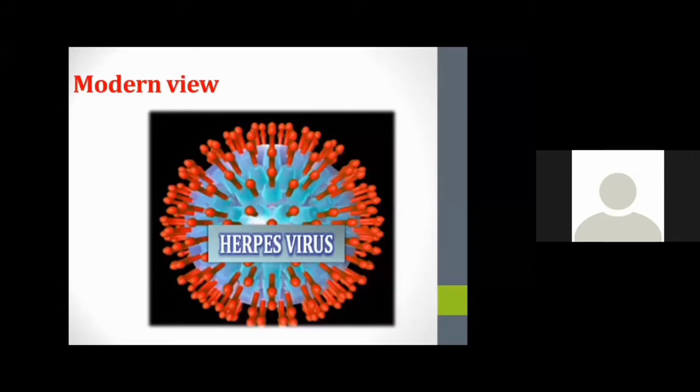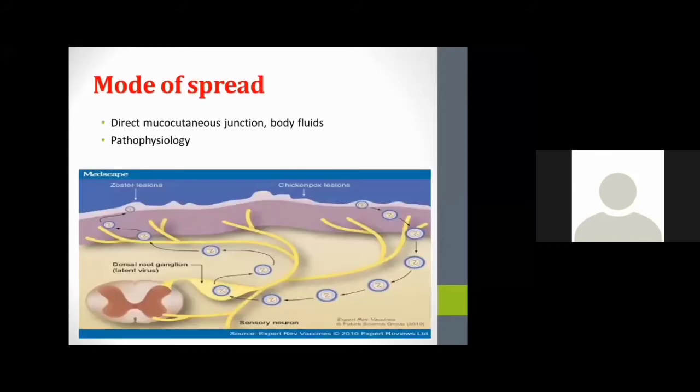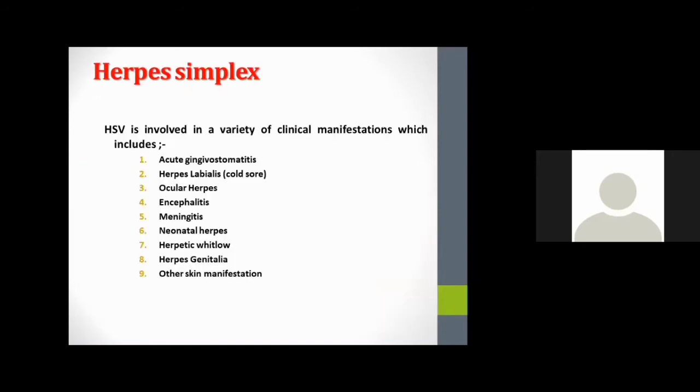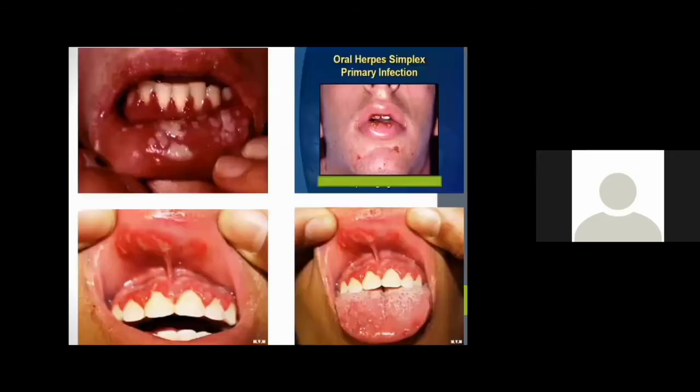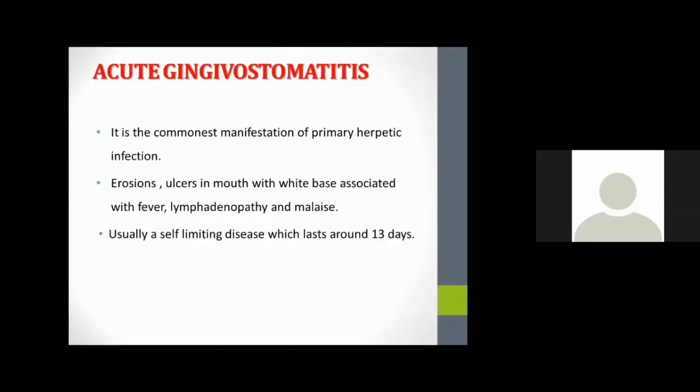So mainly Visarpa we can correlate in the modern view with herpes infections. The mode of spread will be direct mucocutaneous junction or through body fluids. So we should understand the pathophysiology, that will help for the proper diagnosis. So different types of herpes infections are there.